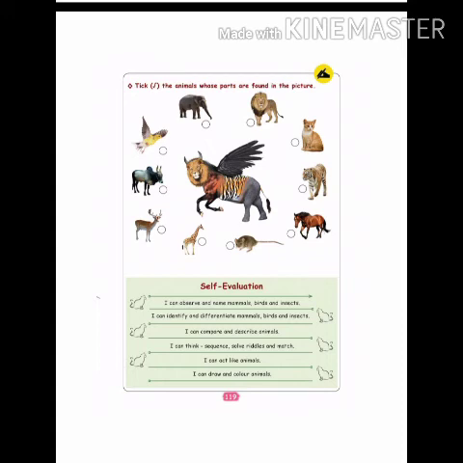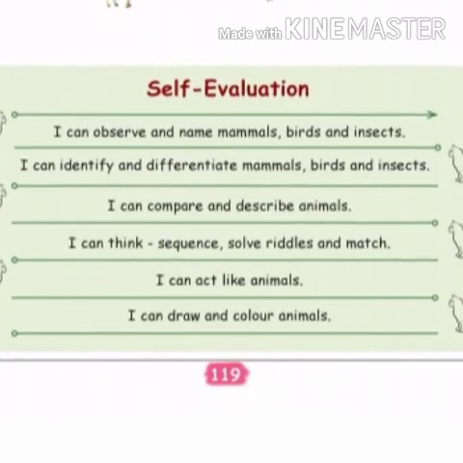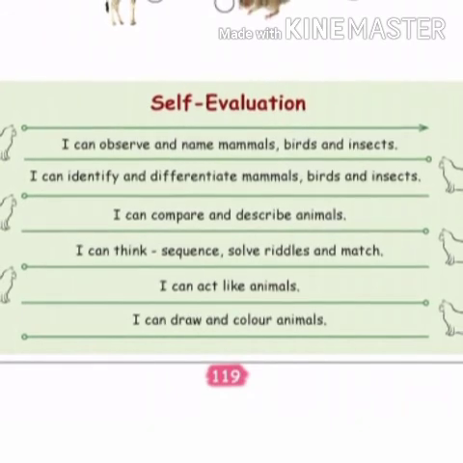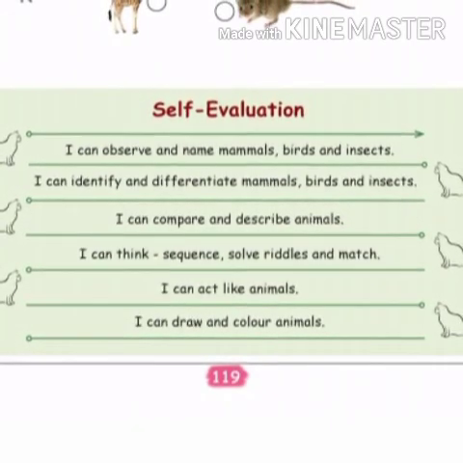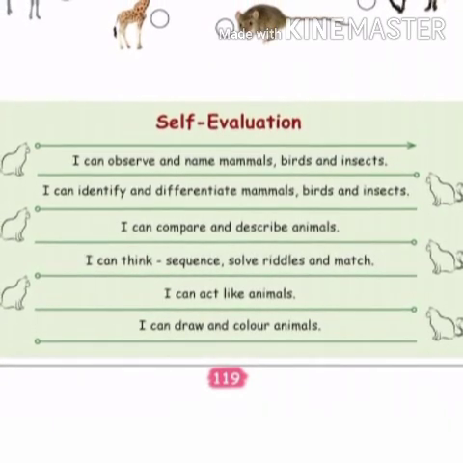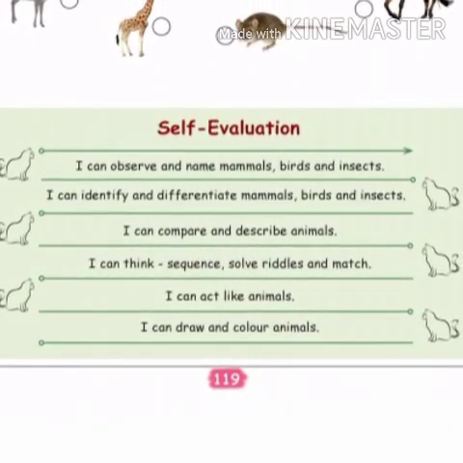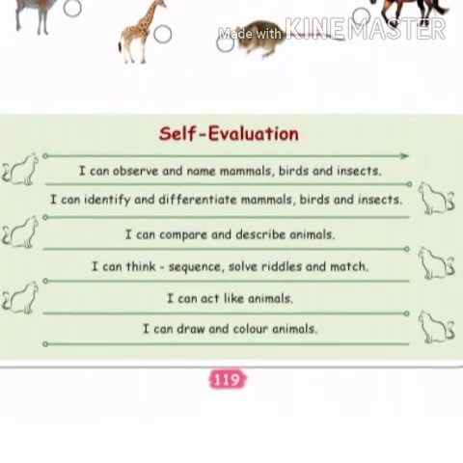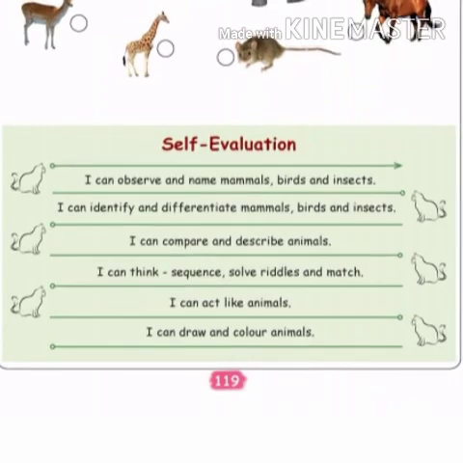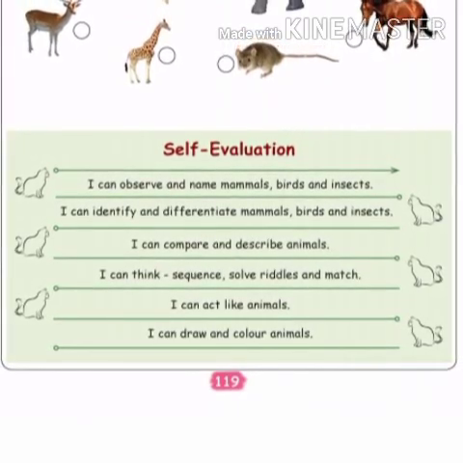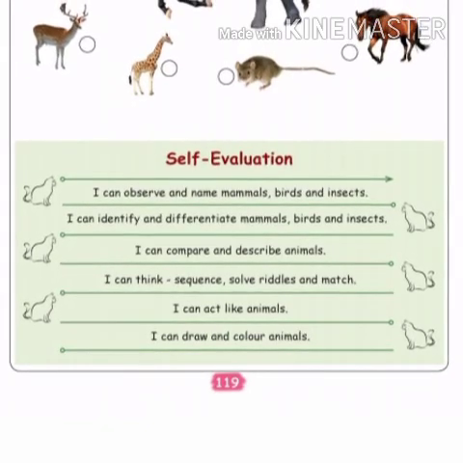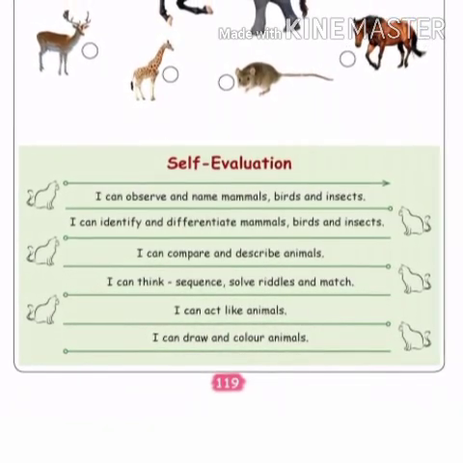Okay, come to self evaluation. From this lesson what you learned, I can observe and name mammals, birds and insects. Now you can identify the mammals. Mammal means what? Which give birth to the young ones and feed them is called mammals. Birds, they fly in the sky. Okay, insects are small, like butterfly, ant, dragonfly, beetle, all these are insects.